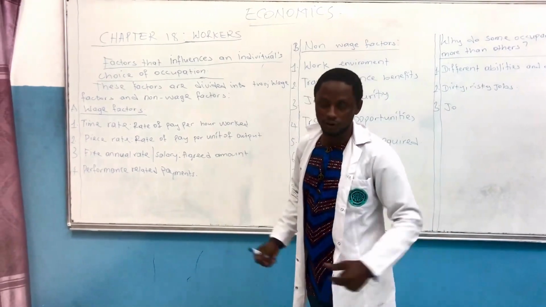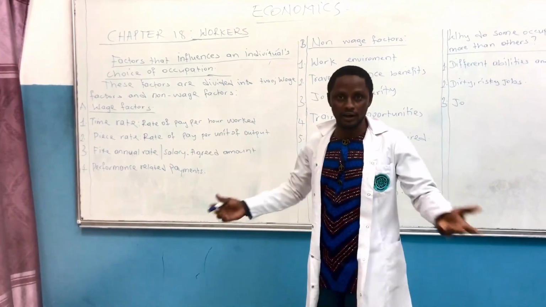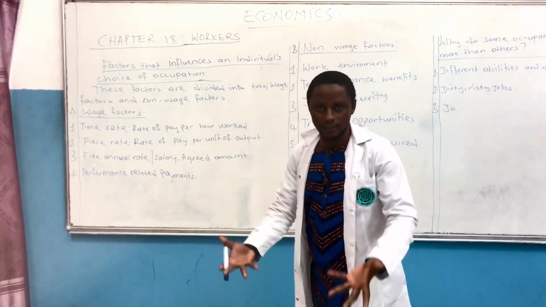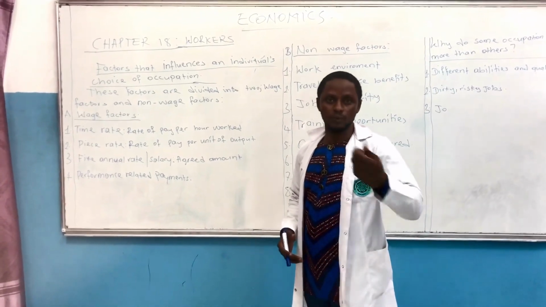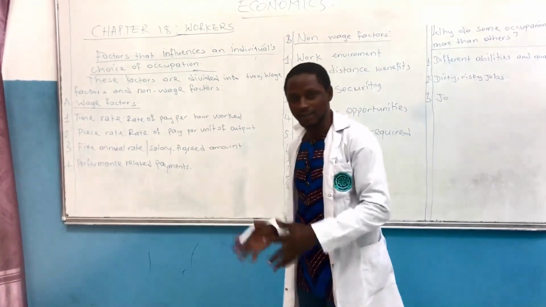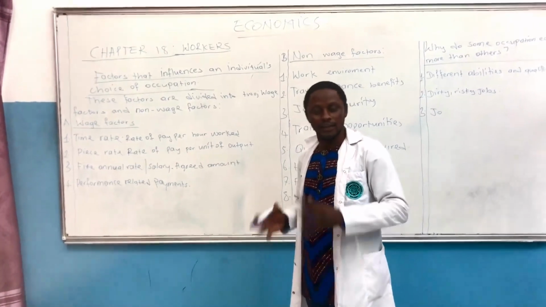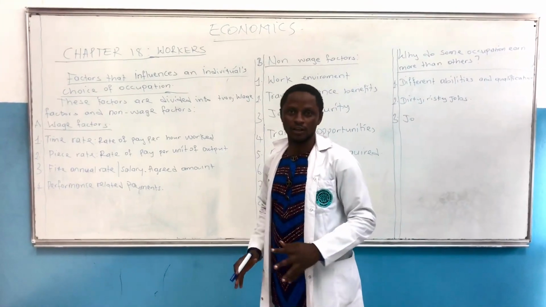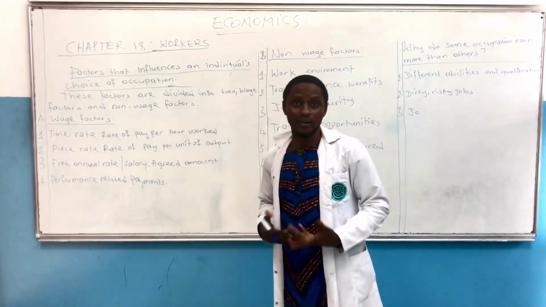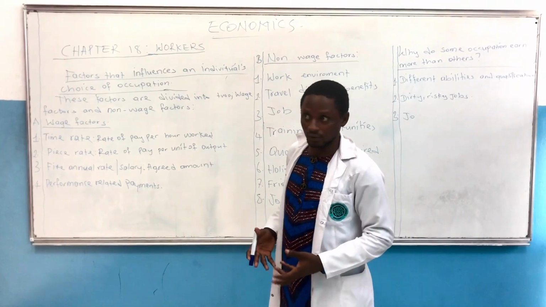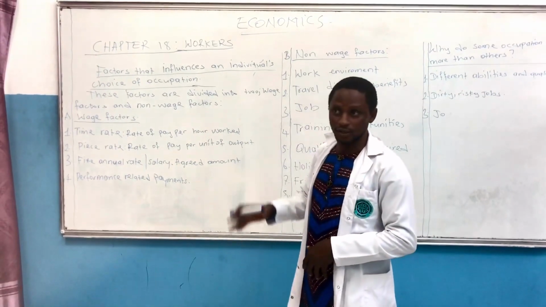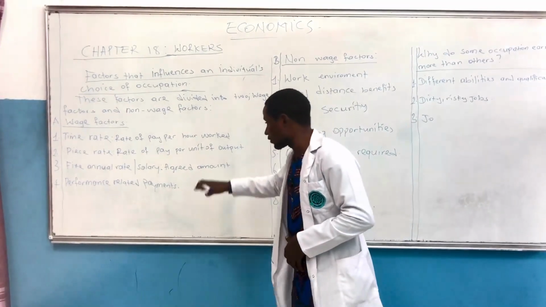It is very common to us Africans. We work on salary. And salary is what? It is an agreed amount of money. You, the employee, have agreed with your employer that you'll be paid at the end of the month. And that agreement should be kept in total, without any breach of contract. Most of our companies, at times, go against the agreement. But as an economist, it is very important to know that if you have made an agreement with somebody to pay the person annually, you should respect that without any discrimination. That is what we are looking at.